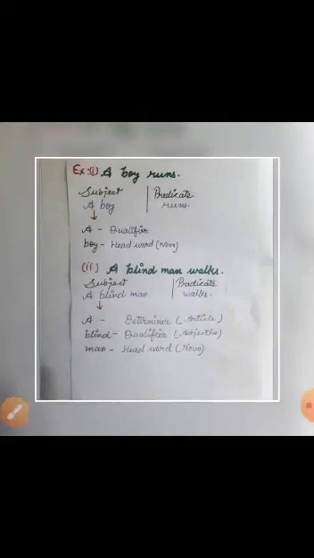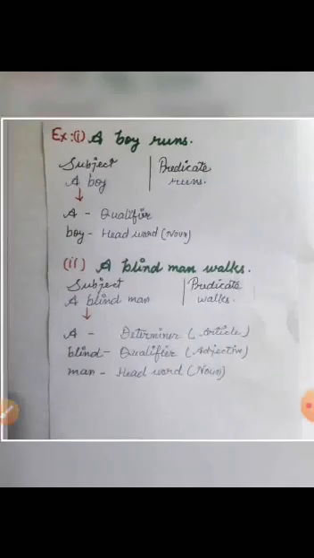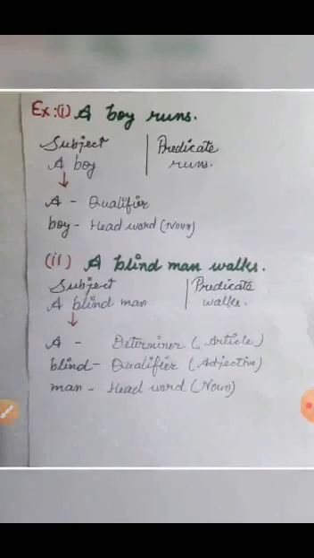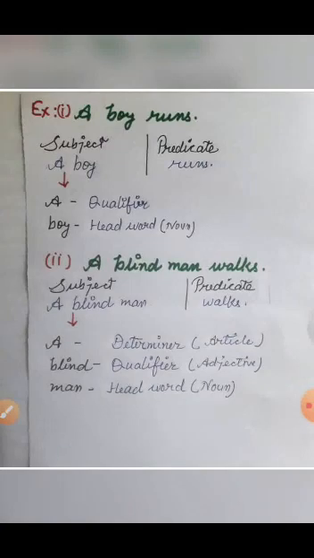So let's see some examples. First example is: a boy runs. In this, a boy is the subject and runs is the predicate. We will discuss predicate parts in coming videos. So here we can see that A is called qualifier and boy is head word. We know that head word governs or controls the whole sentence.